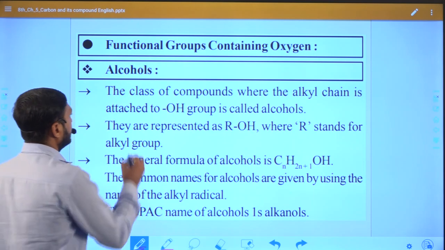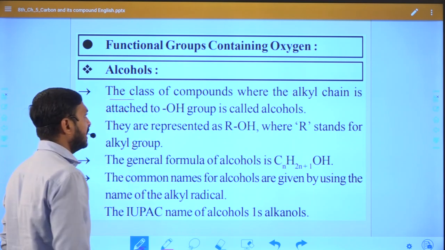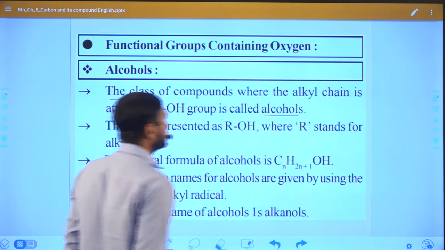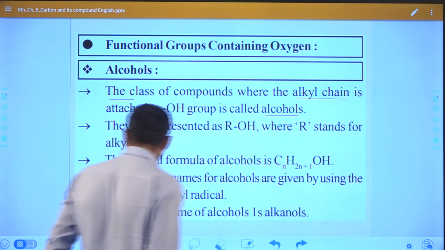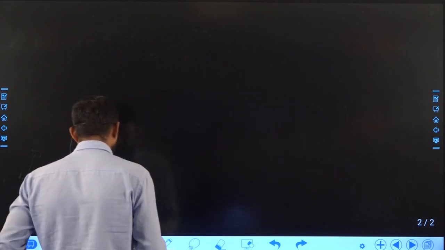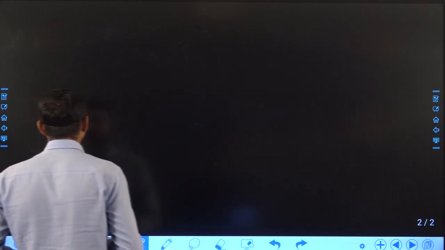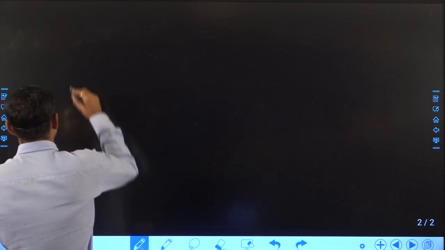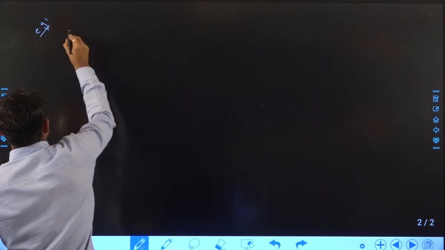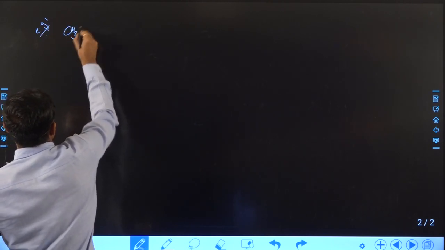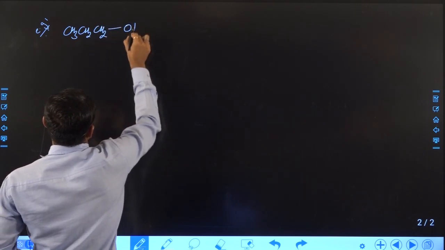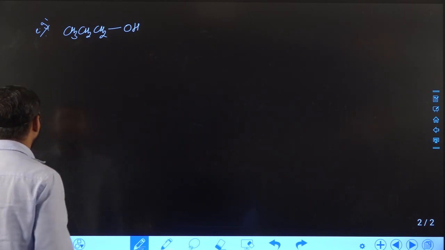Right. You can see the class of compounds where the alkyl chain is attached to an OH group is called alcohol. Now the question is, what is an alkyl chain? Right. Firstly, if we understand via one example, then we can get clarity about alkyl chain. Suppose we take one example, CH3 CH2 CH2OH. Right.